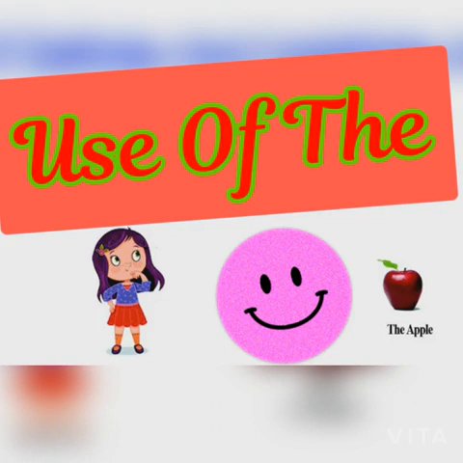Rule number 3. When there is the name of things that are unique, before that we have to use article the. When the names are of unique things, for example, the sun, the moon, the sky, the earth, the sea, the ocean.